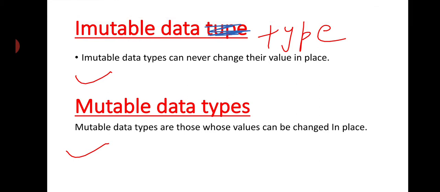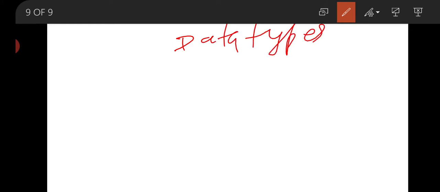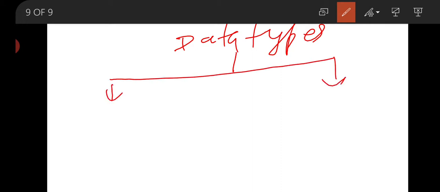Now see which data types are immutable and which ones are mutable.